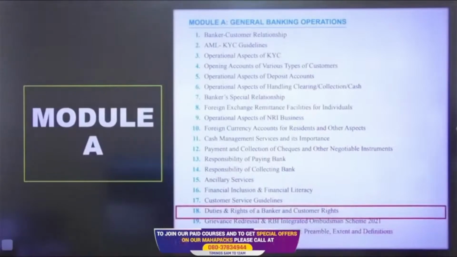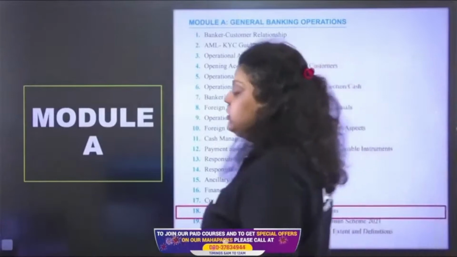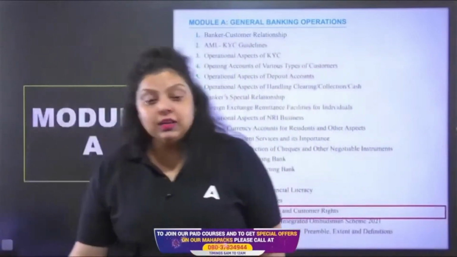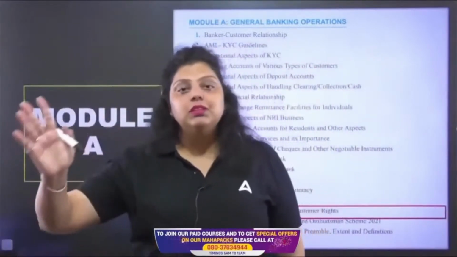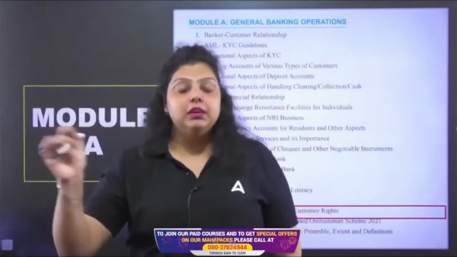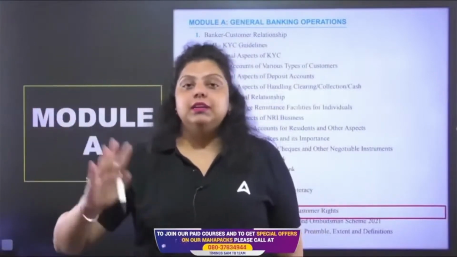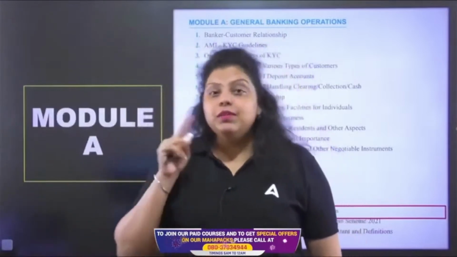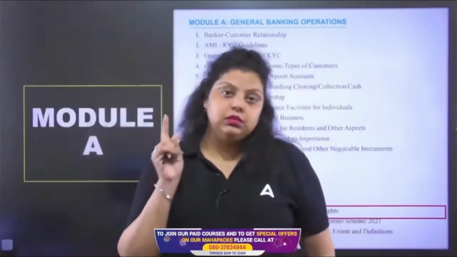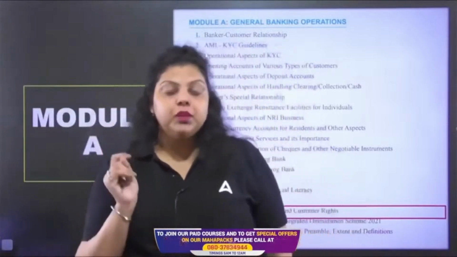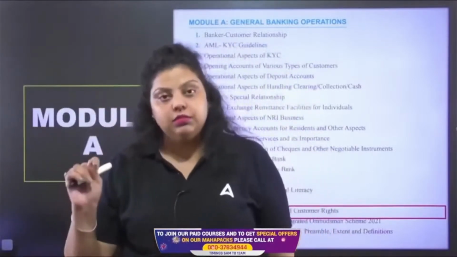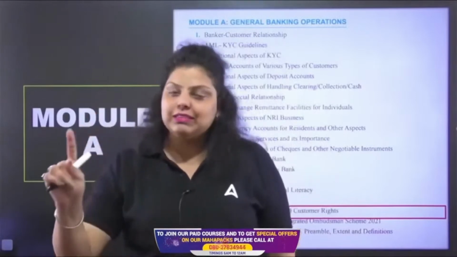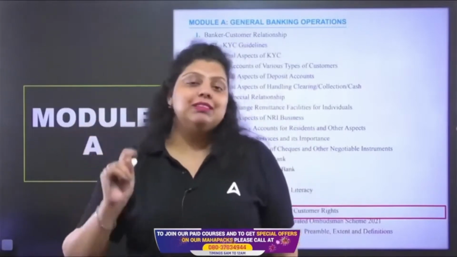So if you remember, we have discussed the banker-customer relationship, in which we discussed agent, principal, trustee relationship, bailer-bailee relationship, creditor-debtor, debtor-creditor, lessor, lessee, these kinds of relationships. Then we discussed the banker-customer special relationship, in which we discussed lien, right of set-off, right of appropriation, and power of attorney.